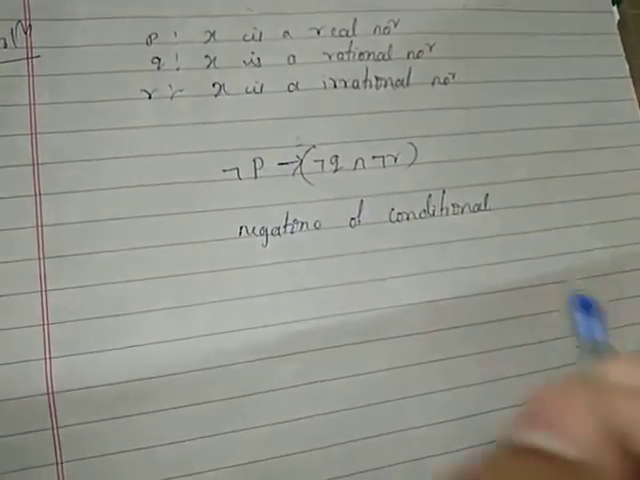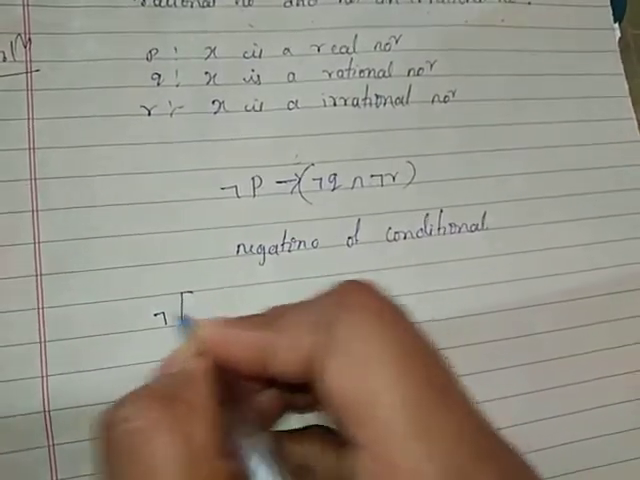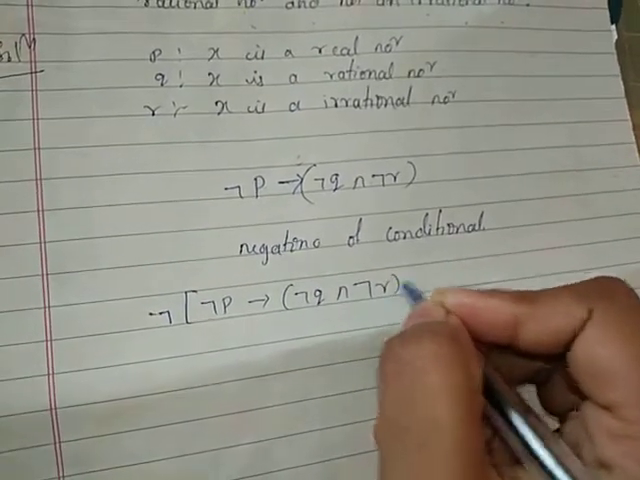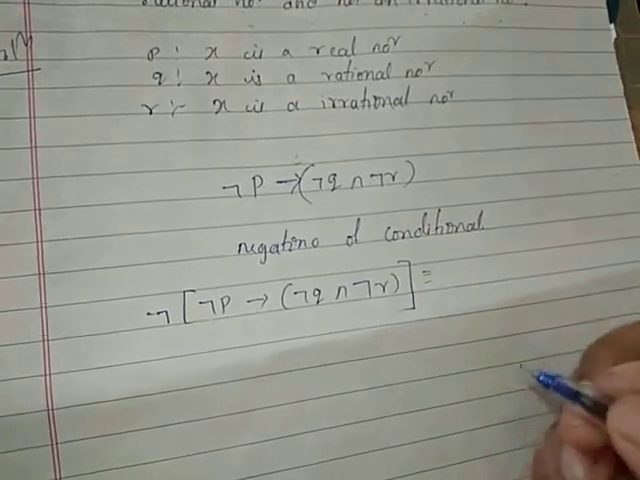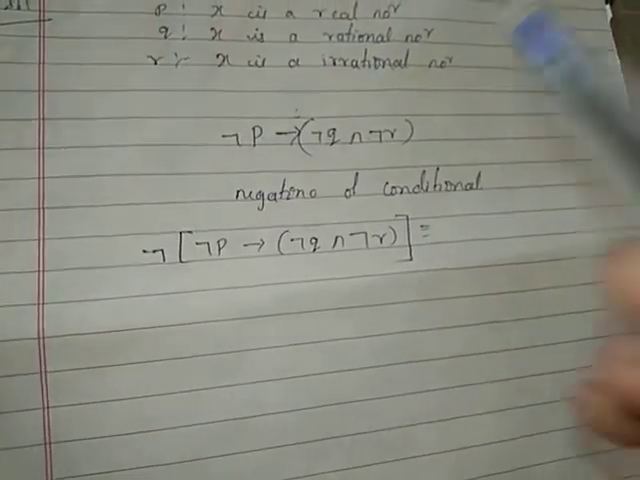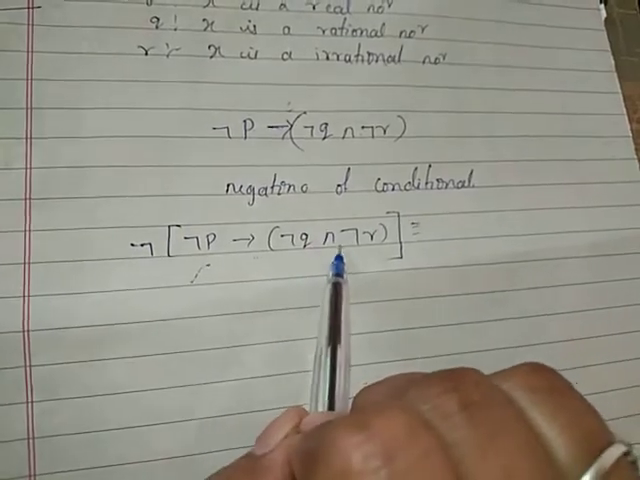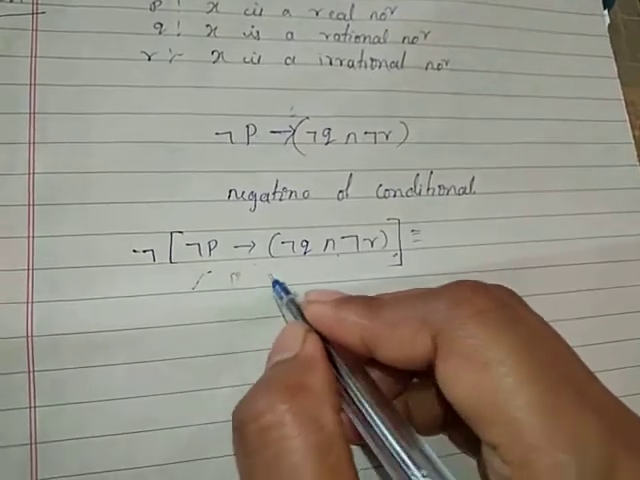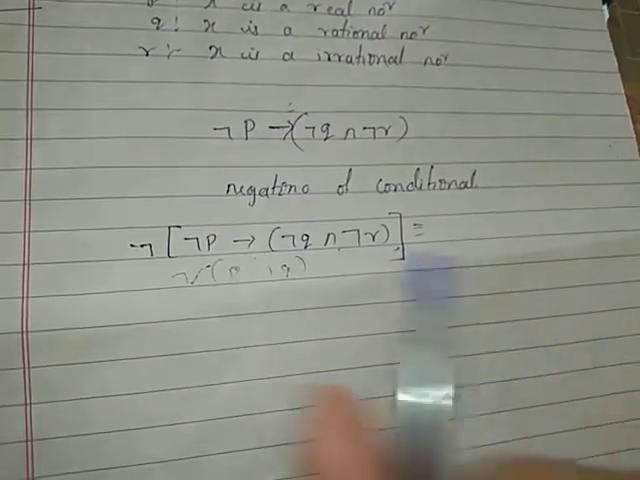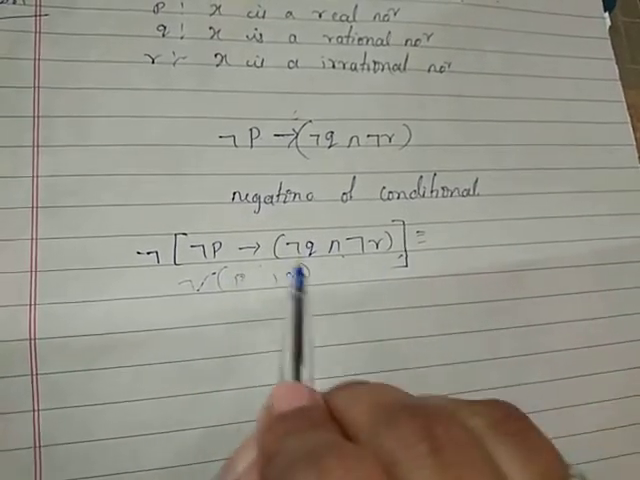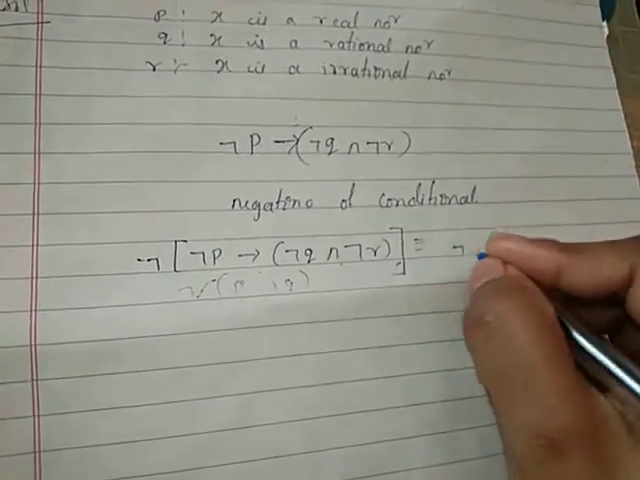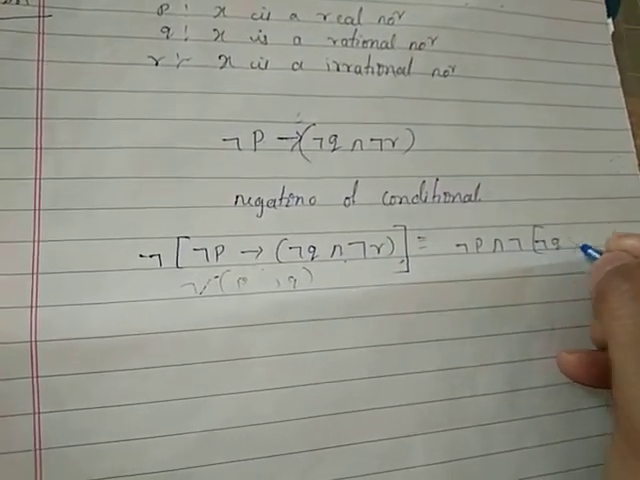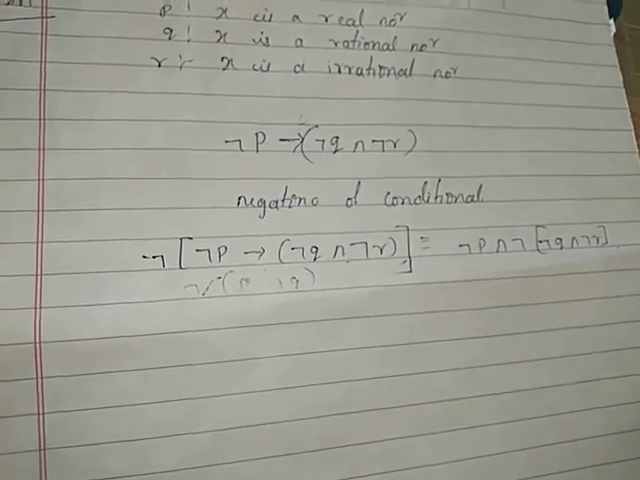So the negation of this conditional is the negation of (negation of P implies negation of Q and negation of R). Consider this entirely as P implies Q. The negation of P implies Q is P and negation of Q. So the result is negation of P and negation of (negation of Q and negation of R).